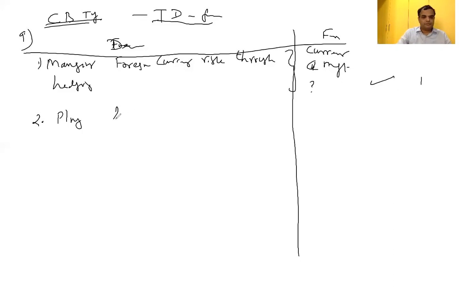Second question: planning future cash requirement through cash budget. That function is called cash management.